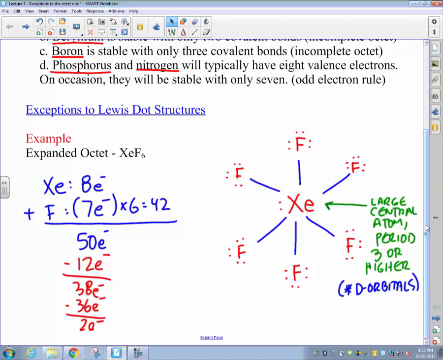The reason why xenon is able to do this is because, as an element in period 3 or higher, it does have those extra d orbitals which are available to use in forming bonds. So the general rule of thumb for atoms which can do this is that they must be in period 3 or higher. So the only elements which can form expanded octets are in period 3 or higher, because period 3, or the third principal energy level, is the first place where we see the existence of those d orbital electrons, or d orbitals, available to help in forming bonds within these molecules.